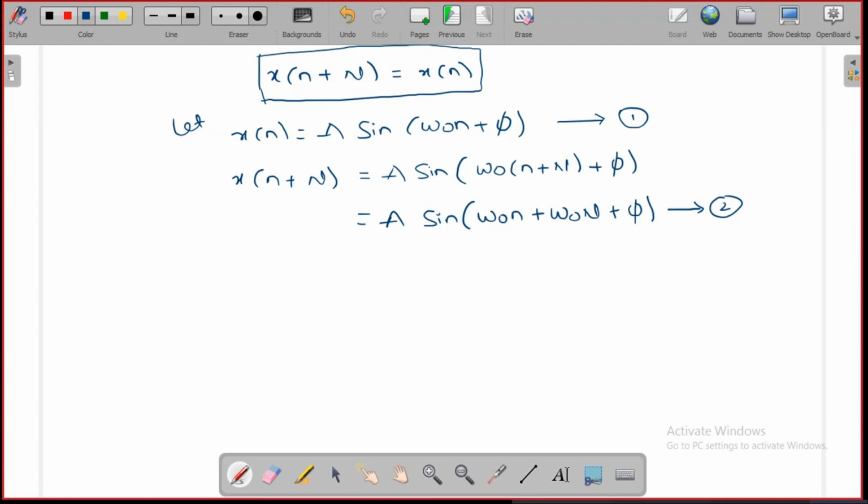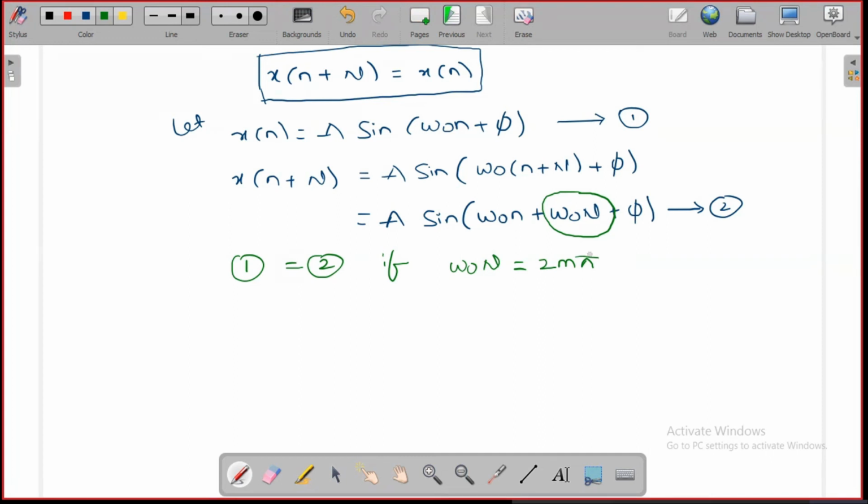When these two equations are equal, when the omega naught n is an integer multiple of 2 pi. Equation 1 is equal to 2 if omega naught n is equal to 2m pi, which is the period of the sinusoidal signal. Then only equation 1 and 2 are equal.